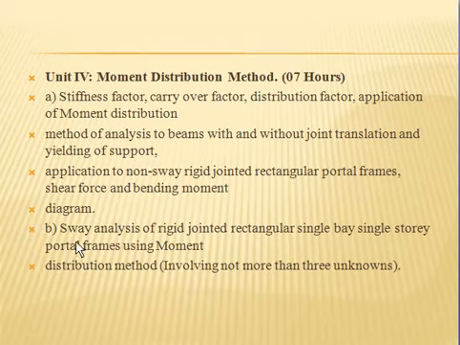Part B consists of the sway analysis of rigid jointed rectangular single bay single story portal frames using moment distribution method, involving not more than 3 elements. Okay, because we have to study the basics only. This is all about the unit number 4, that is moment distribution method.